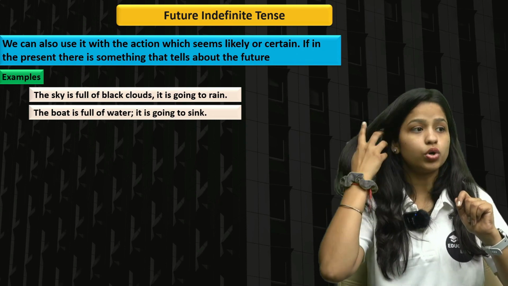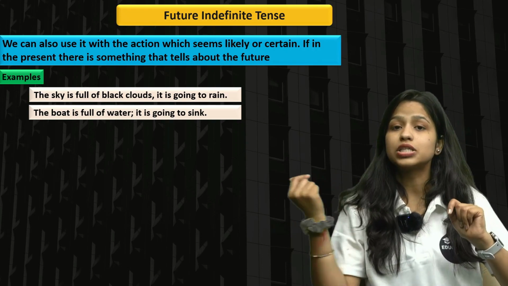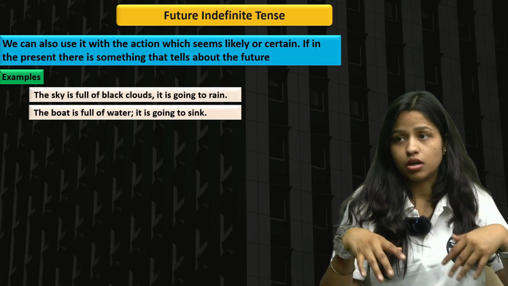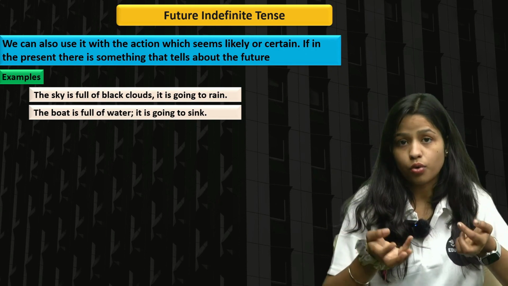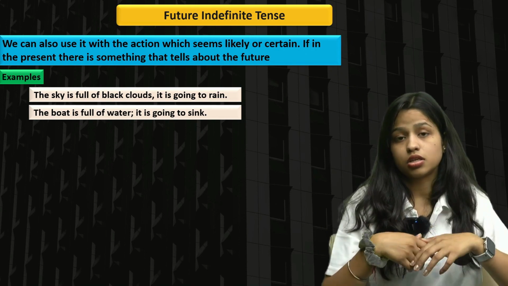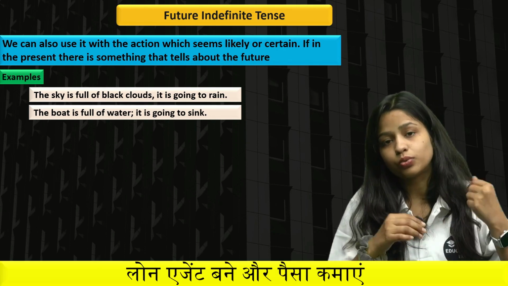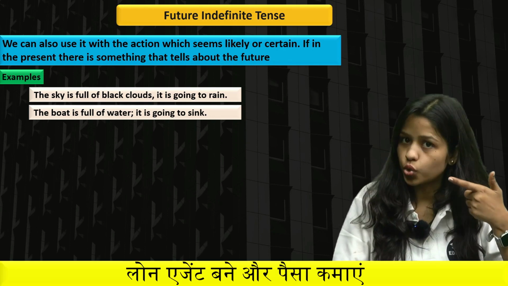Next up is, the boat is full of water, it is going to sink. And now again, there is a probability. It may happen that we can save the boat, or it may happen that it is going to definitely sink, right? So this is another way that you can express "going to."